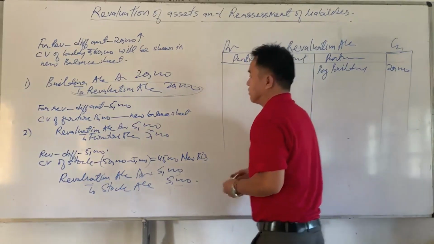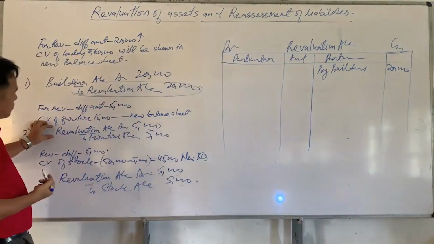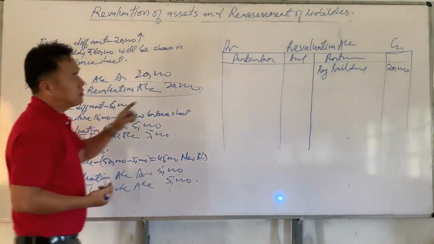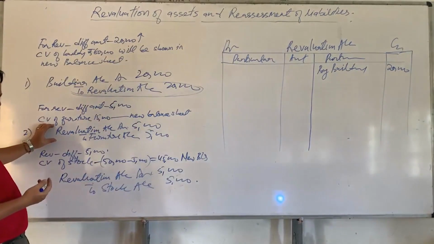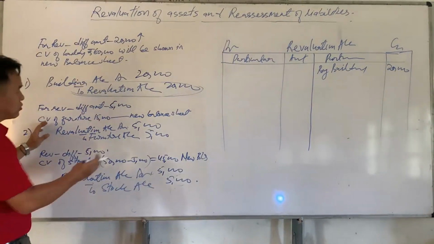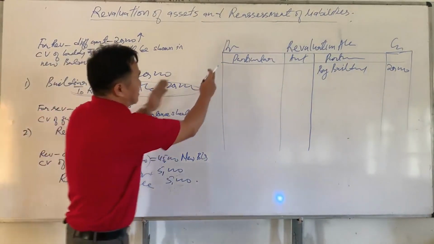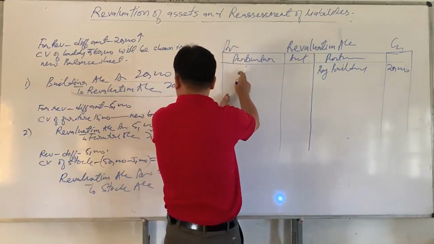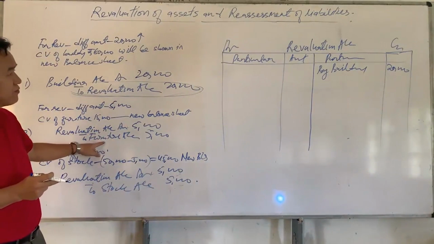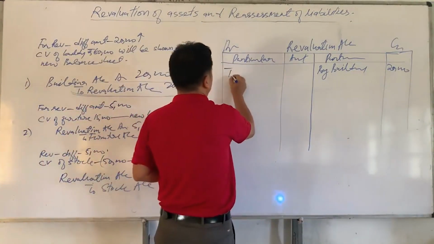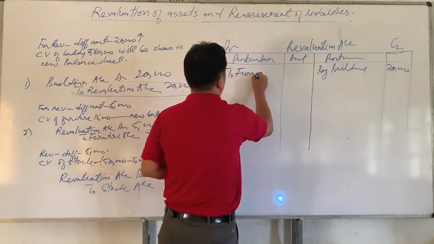Okay. Now here again we have to look at revaluation account. Why so? Because we have opened revaluation account. So here revaluation account is debited. So the debit part will be posted on the debit side, but in the particular column we have to write the other aspect. What is the other aspect of revaluation account? Furniture. So here we write to furniture.